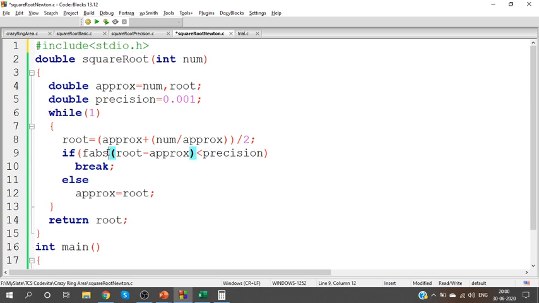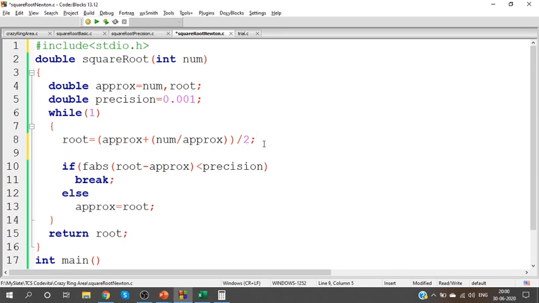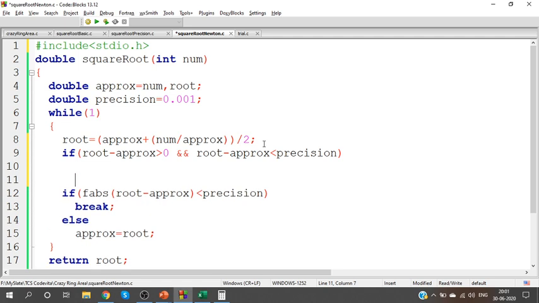So instead of using F absolute, directly add the condition. What is that? You need positive values only. So check whether root minus approx is greater than 0. If it is a positive value, compare this with precision. Otherwise, compare approx minus root with precision. That is the meaning of absolute, right? Positive value should be compared with precision.